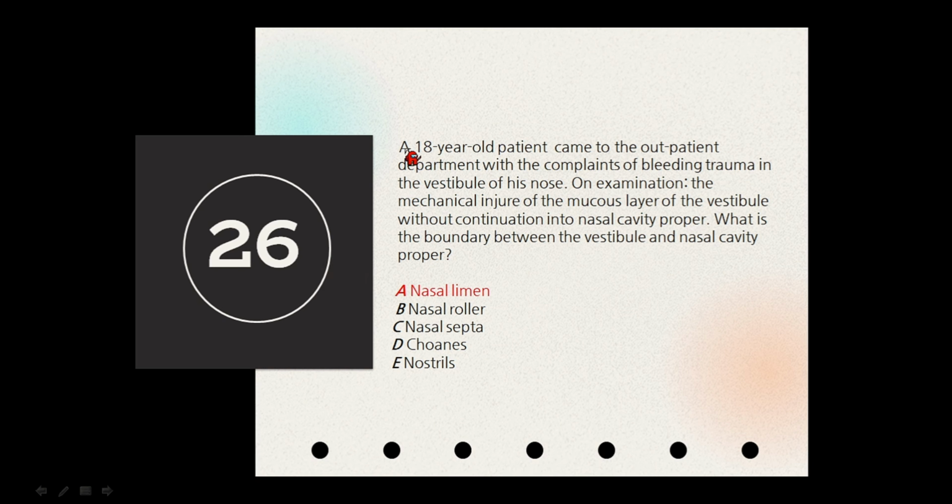So the 22nd question we have is that an 18-year-old patient came to an outpatient department with complaints of bleeding trauma in the vestibule of the nose. On examination, there is a mechanical injury of the mucous layer of the vestibule without continuation into the nasal cavity proper. So just the mucous layer of the outer vestibule is injured. So they're asking what is the anatomical boundary between the vestibule and the nasal cavity. When you study ENT, you come to this in the first topic, about the anatomy of the nose.